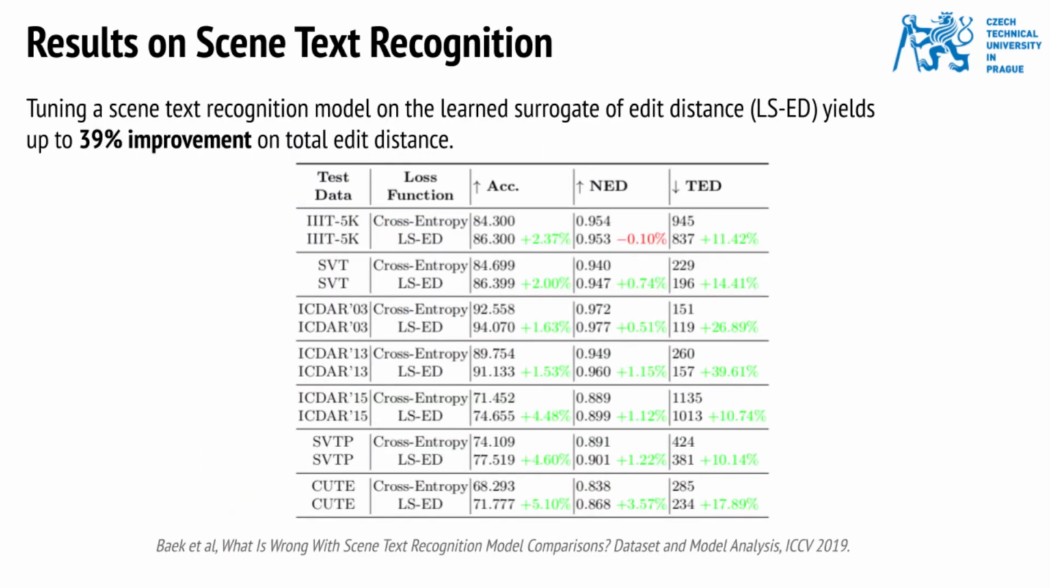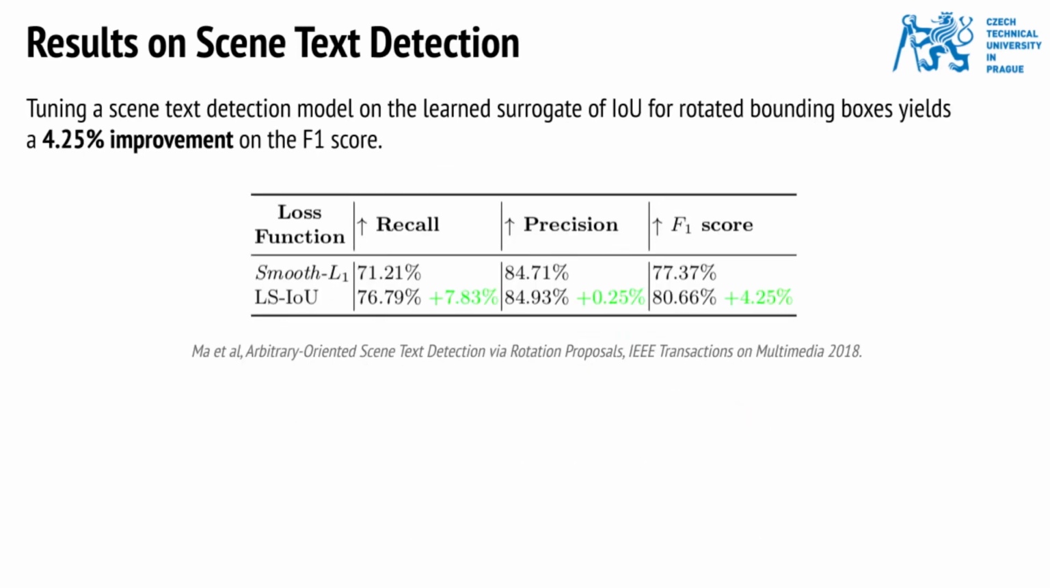Tuning a scene text recognition model on the learned surrogate of edit distance yields an improvement of up to 39% on the total edit distance. Tuning a scene text detection model on the learned surrogate of intersection over union for rotated bounding boxes yields an improvement of 4.25% on the F1 score.